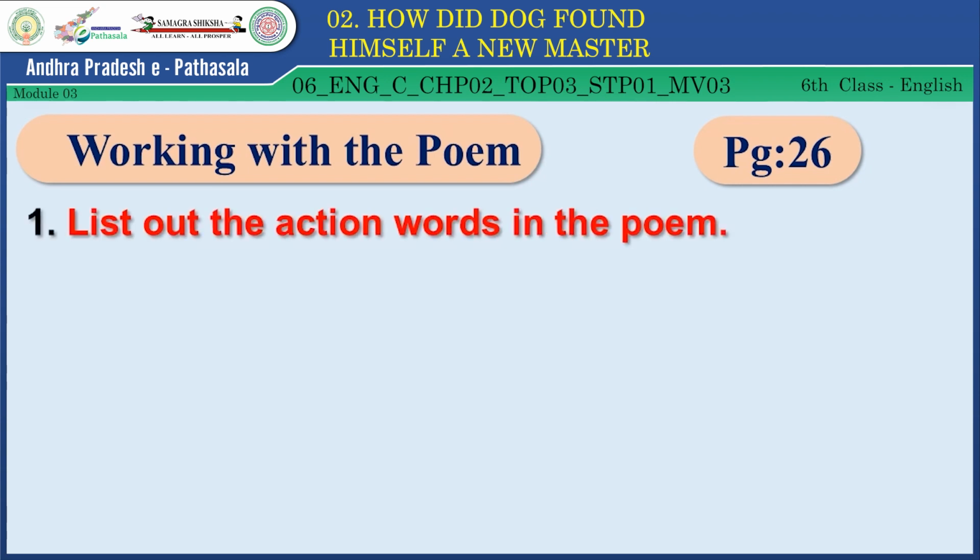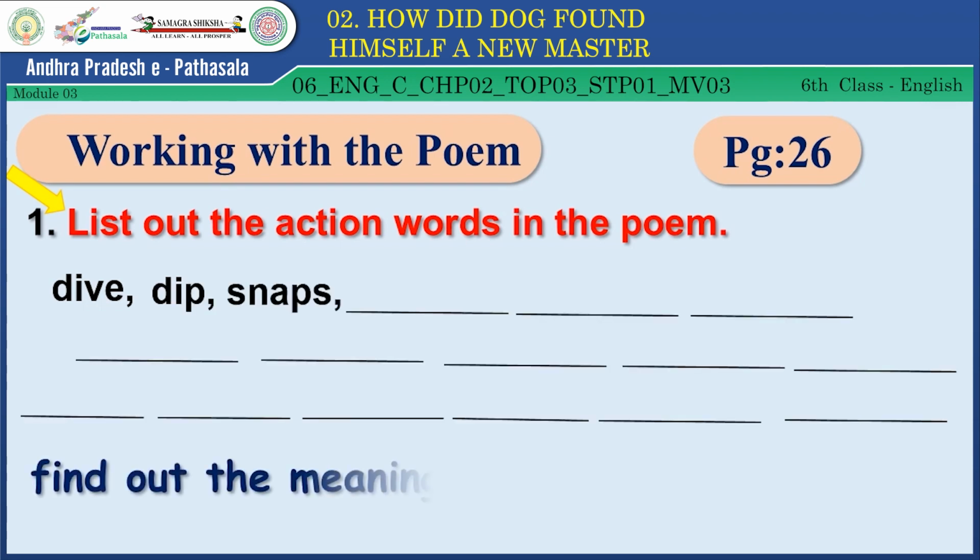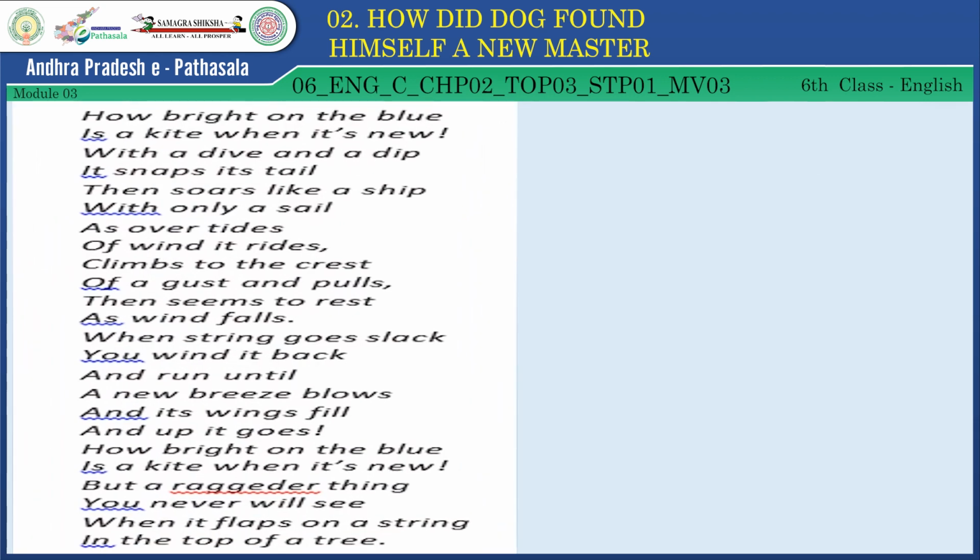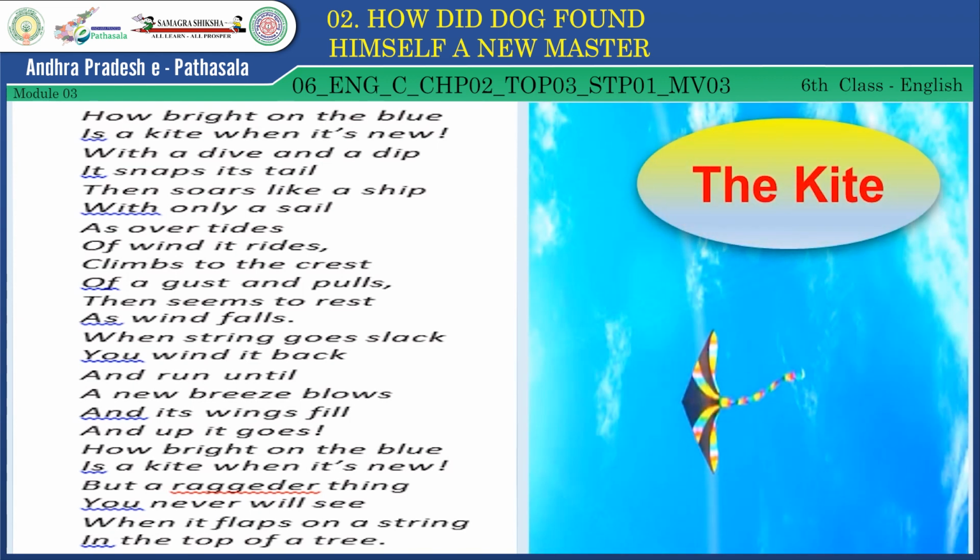Here, children, list out the action words in the poem. Dive, dip, snap. Children, all of you take this textbook and find these words given on page number 26. Dive, dip, snap, and some blanks were given there. Now, find out the meanings of these words from the textbook and also list out the action words in the poem. Now, open your poem once again, The Kite.